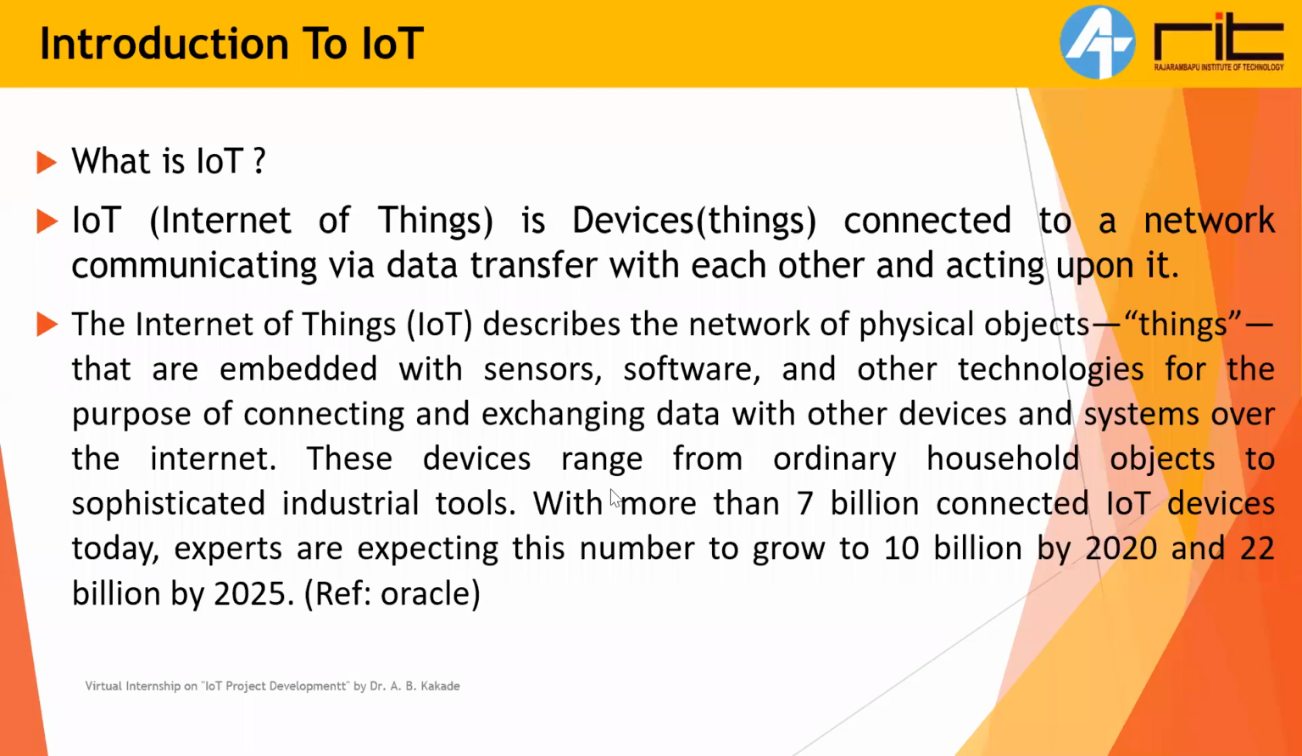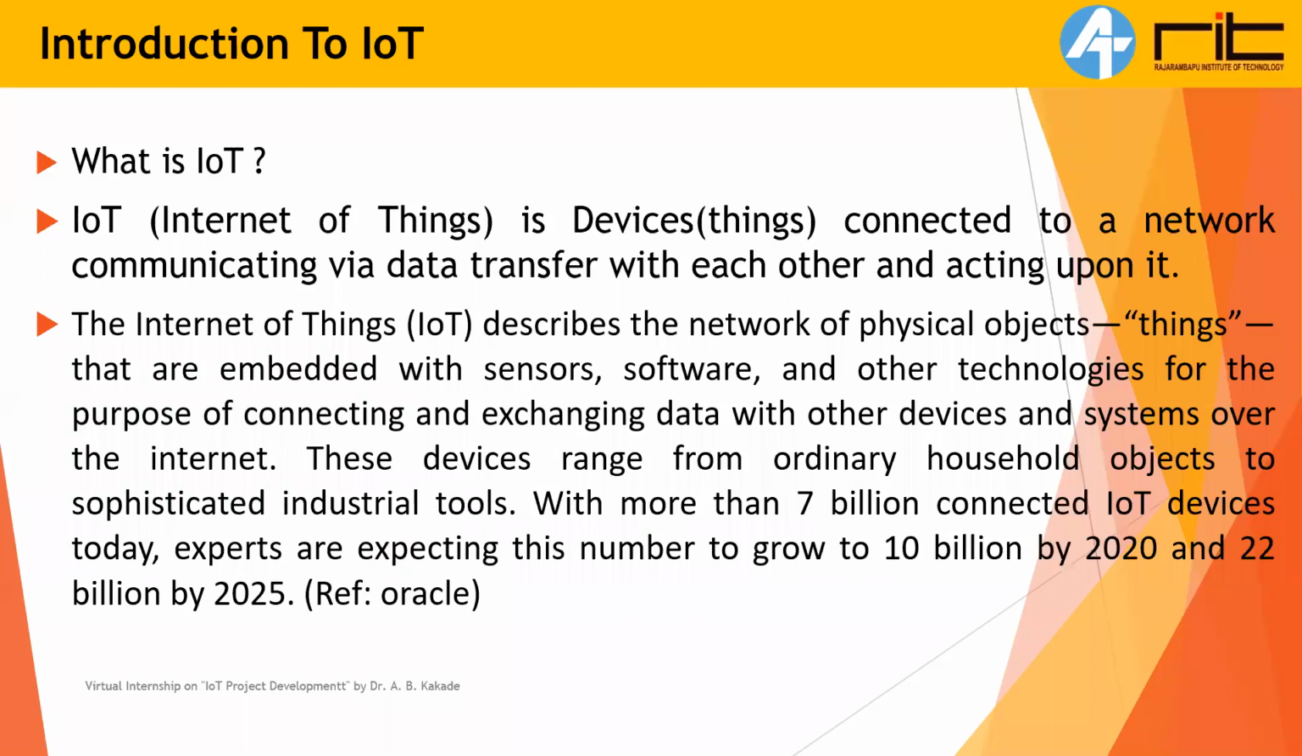These devices range from ordinary household objects to sophisticated industrial tools. With more than 7 billion connected IoT devices today, experts are expecting this number to grow to 10 billion by 2020 and 22 billion by 2025. Okay. This is a short definition of IoT, which I wrote first, and this is the elaboration of that short definition.